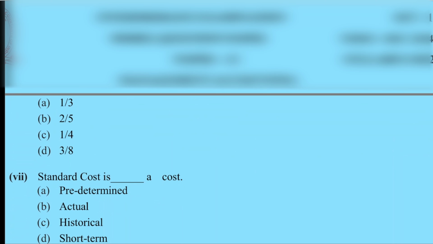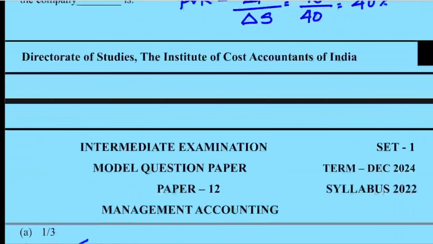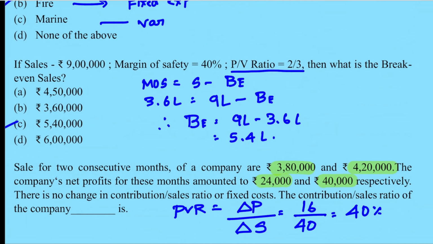So among these, the 40% corresponds to 2 by 5. So this is the correct answer. In this question, they can also give in terms of profit, right? In one of the periods, they can give a loss. So let's say this was the loss of 24,000. Then your numerator is the change of these two. So 40 plus 24, it will become 64.